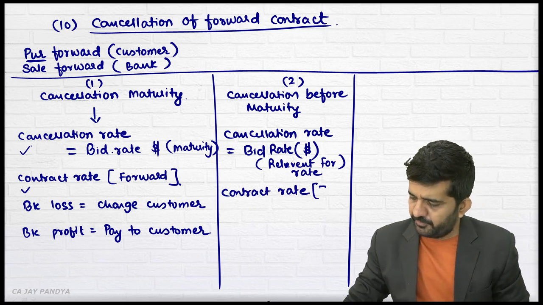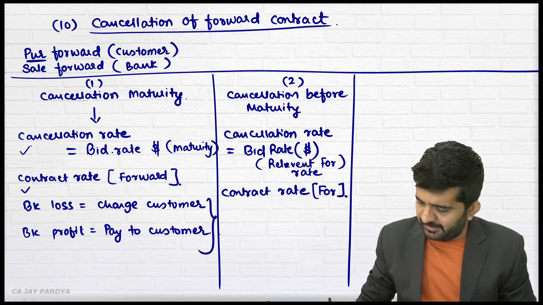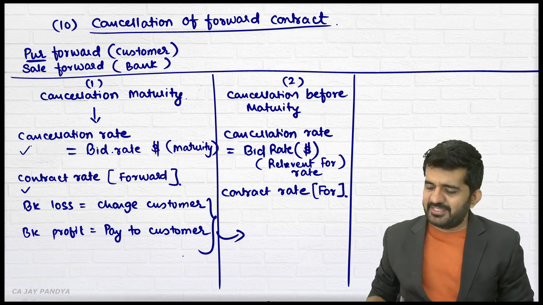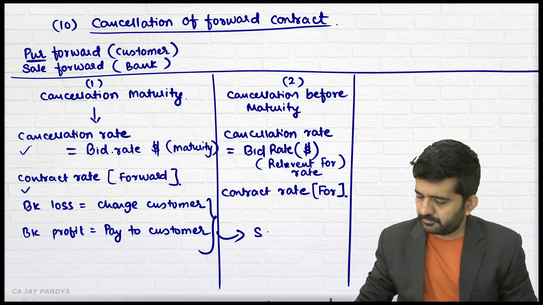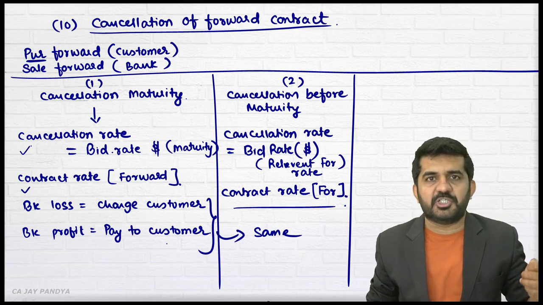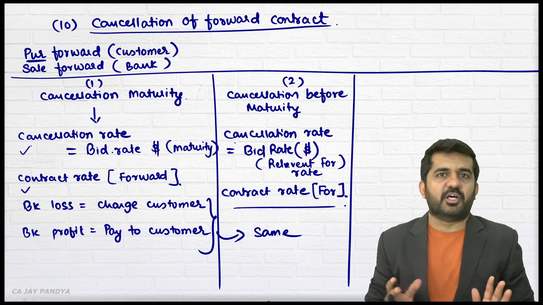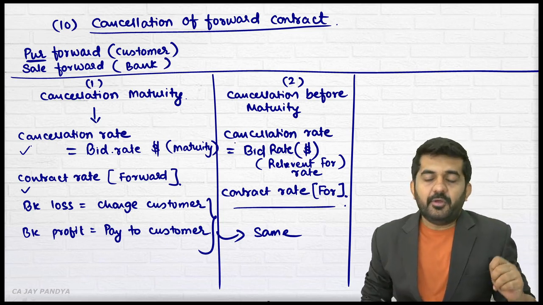Contract rate of forward. Same thing. If the bank is having a loss, it will be charging from the customer. If the bank is having a profit, it will be paying to the customer. So practically both are same. That's all it.